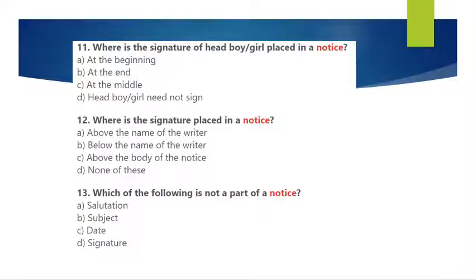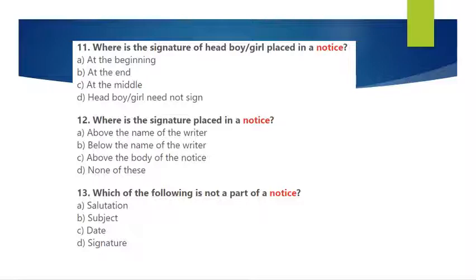Above the name of the writer, below the name of the writer, above the body of the notice, none of this. The signature of the principal, yes, it is required and it will be written above the name of the writer. And after the signature, the name of the writer will be there and the designation.